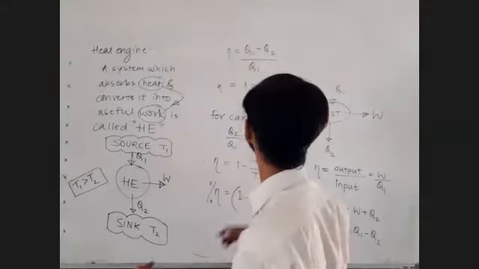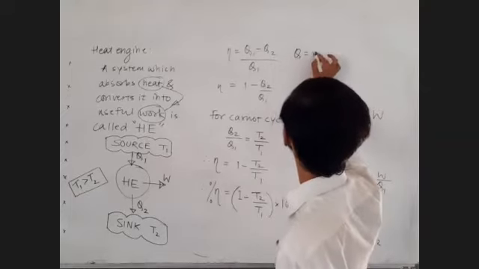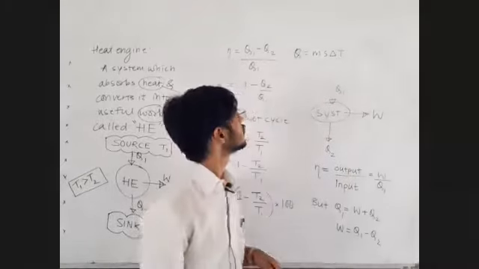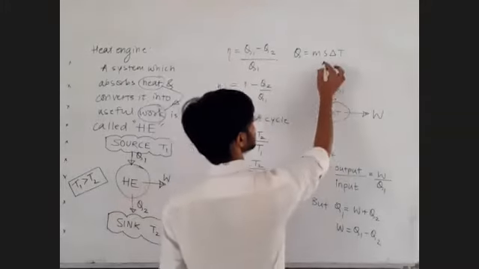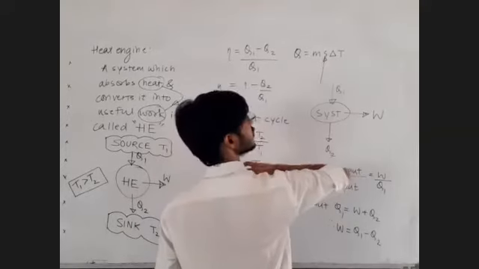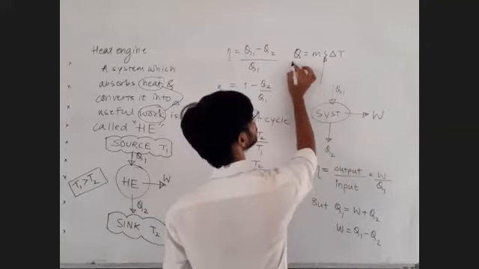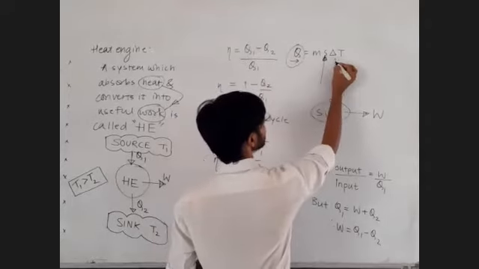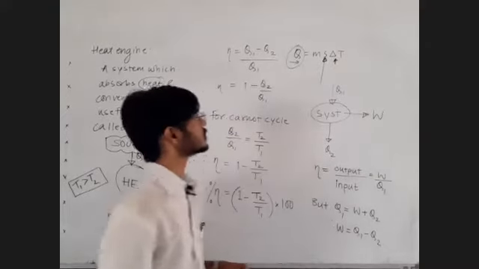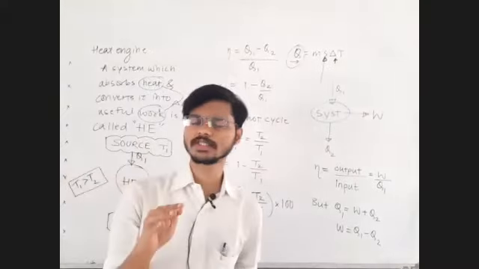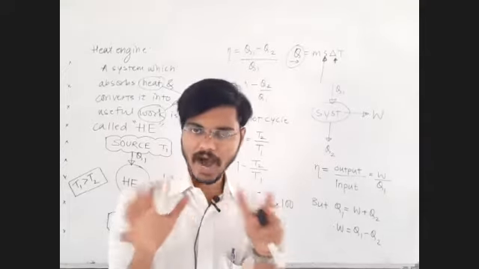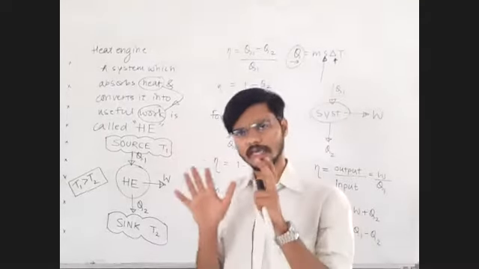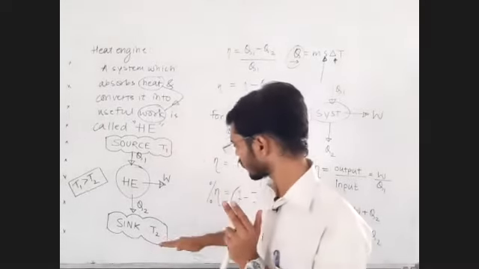For example, we know Q is equal to what? Q is equal to ms delta T. When Q is equal to ms delta T, and when a substance has very high specific heat, so for a given amount of heat provided to the system, if the specific heat is high, change in temperature is very low. So generally we want one substance which has very high specific heat to be used as a source, and another substance again having very high specific heat as a sink.